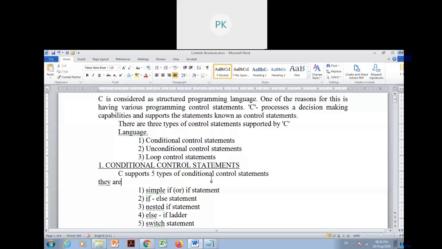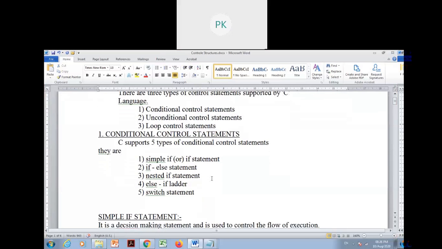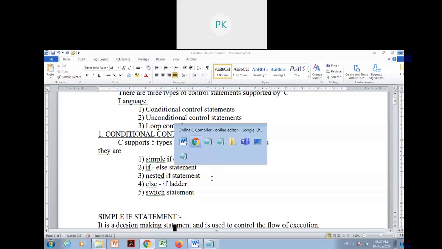In conditional control statements, C supports 5 types of conditional control statements: simple if, if else, nested if, else if ladder, switch statement. So, example for simple if statement: